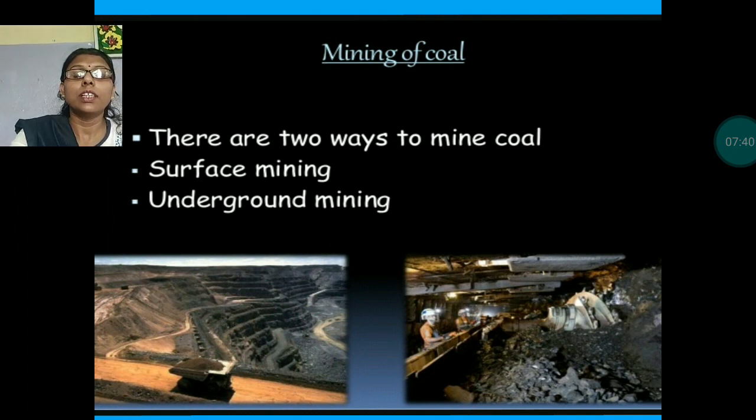So there are two types of mining. The first one is surface mining and the second one is underground mining. In surface mining, miners just take out the coal from the surface only, but in deep mining or underground mining, they dig a deep hole or a long tunnel to mine the coal.